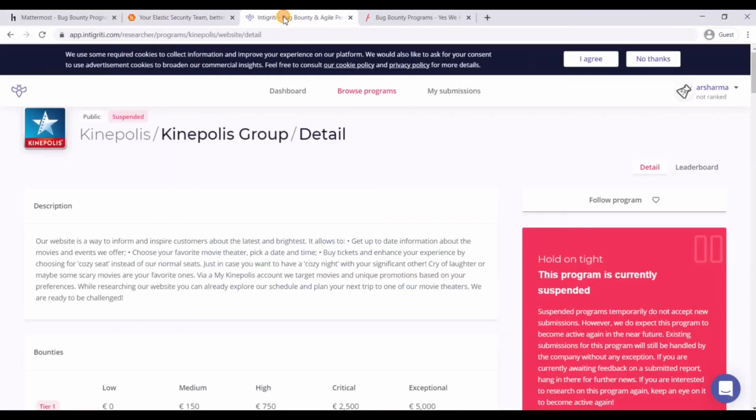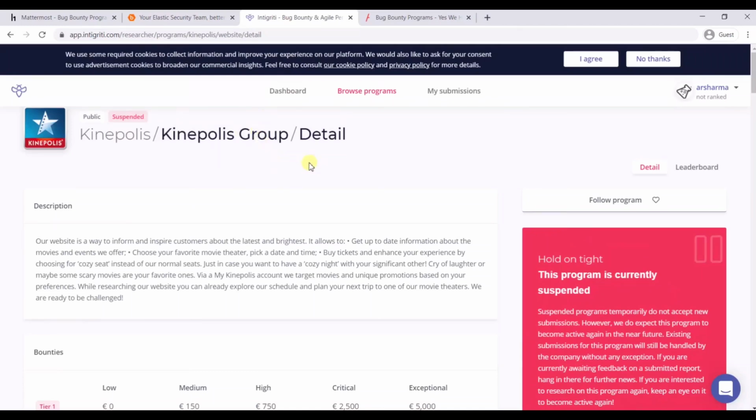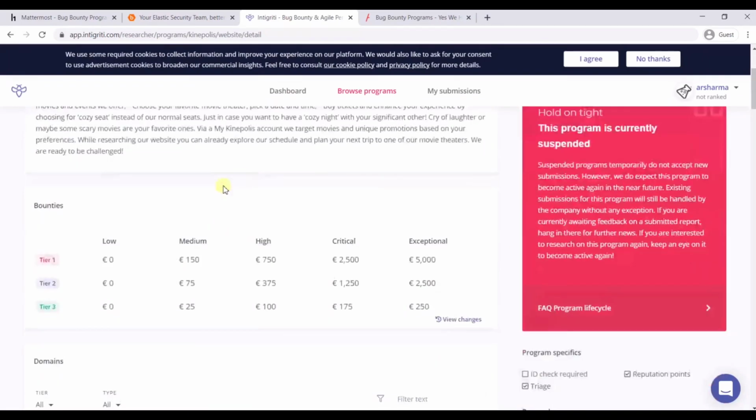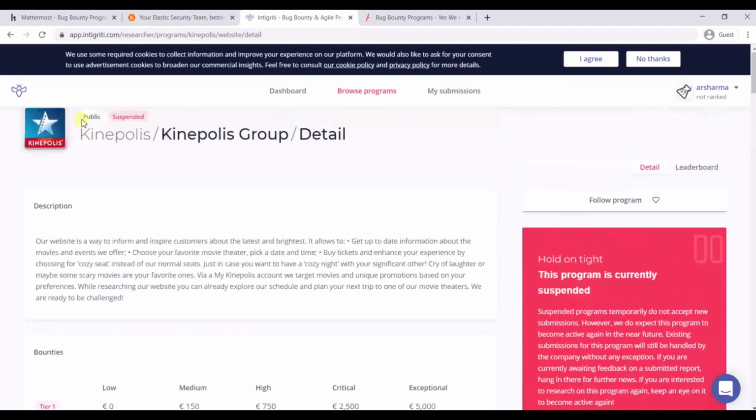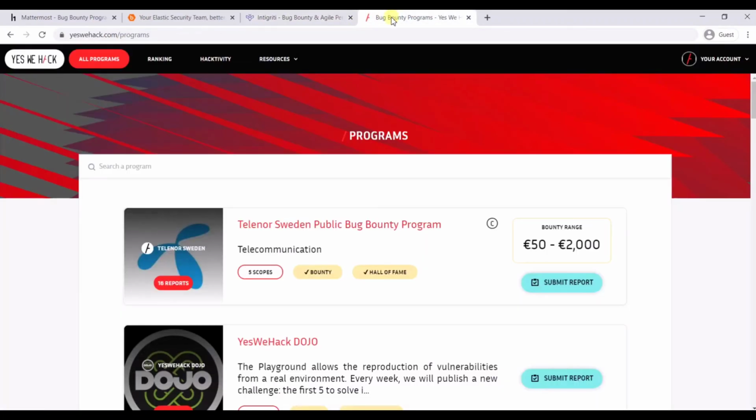And again we have Intigriti. Intigriti is also a platform for bug bounty. You can see the details about the programs. Again, the same things are there. You can see the submissions as well as the dashboard. And if you just go back here, you can see the program names and the bounties as well, right? And then we have YesWeHack. This one is also related to bug bounty.